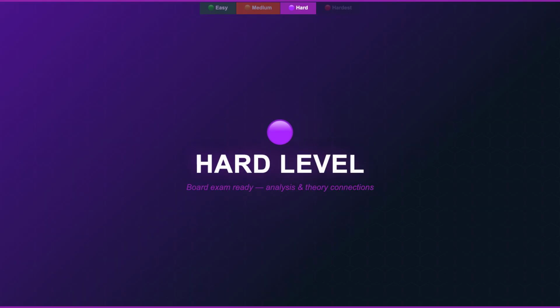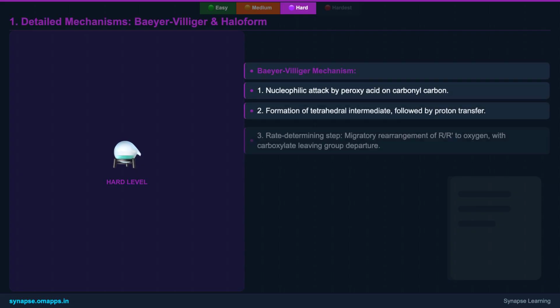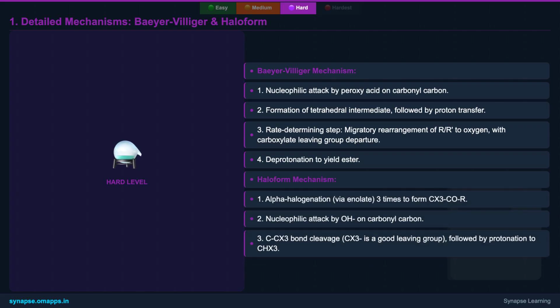Now, let's step up our game. The hard-level content dives into the intricate mechanisms and critical selectivity aspects of oxidation reactions. At this level, understanding the how is as important as the what. Let's dissect the Baeyer-Villiger oxidation mechanism.